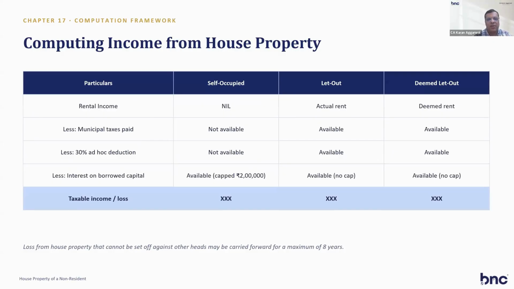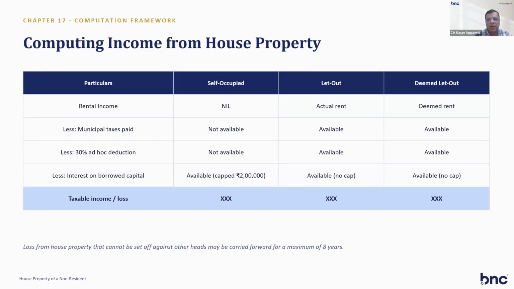For this, I have made a computation. Rental income, if your house is self-occupied, meaning you have not given it on rent, the rental income is nil, and municipal taxes and the 30% will not apply, and less interest if you have borrowed money to purchase that property. It is capped at 2 lakh. So what will happen? You will claim a loss on this property.